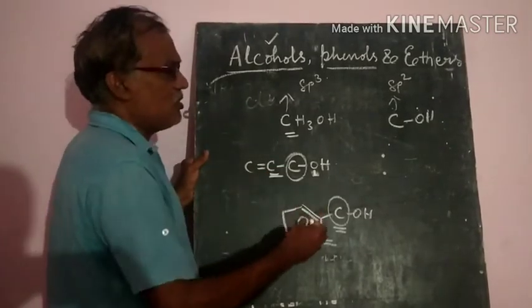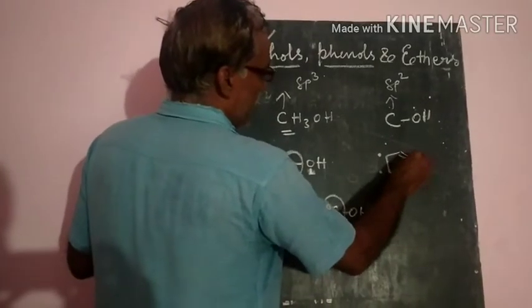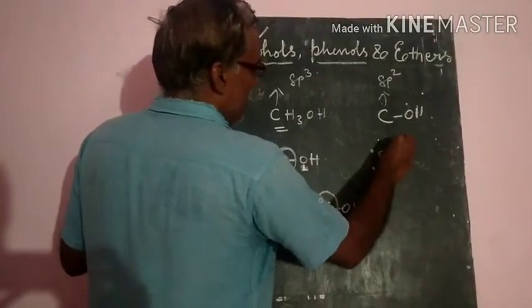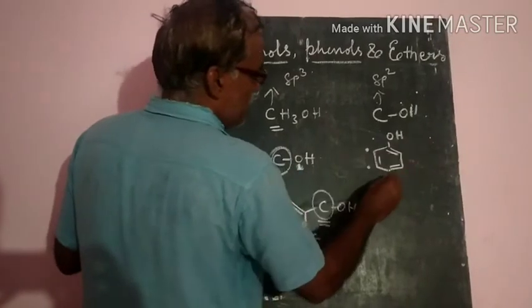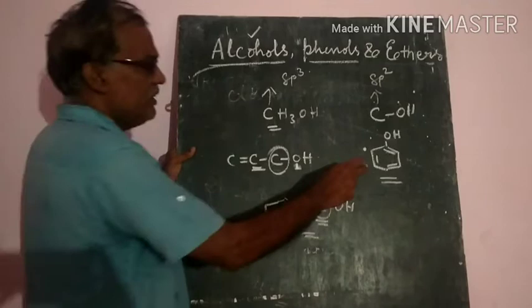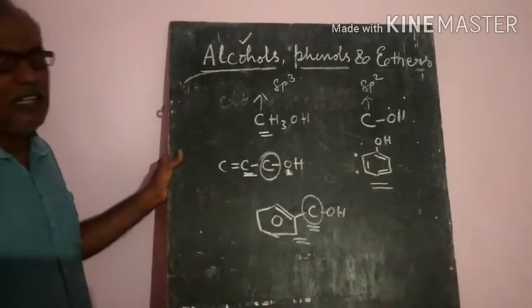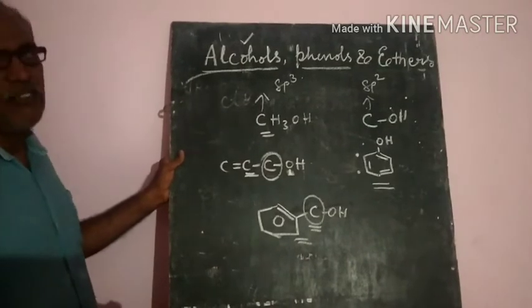Accordingly the names are also given. So an sp2 hybridized, double bonded carbon atom attached to the OH group is called a vinylic alcohol. These vinylic alcohols are also primary, secondary and tertiary. Like that, alcohols are classified.